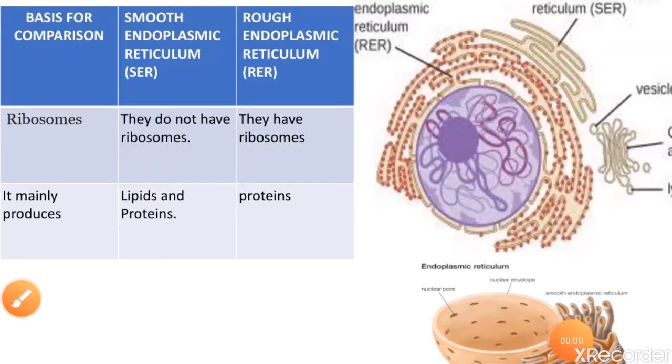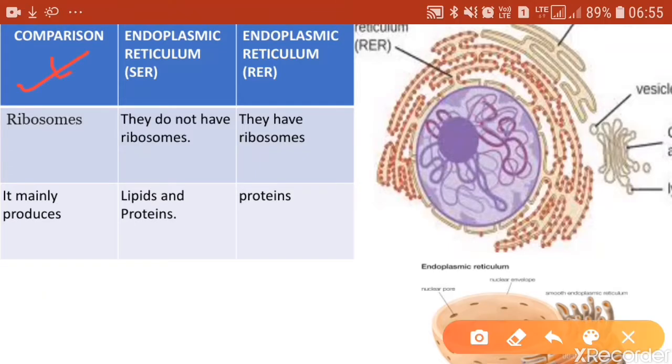So here is the difference between the rough and the smooth endoplasmic reticulum. The smooth endoplasmic reticulum does not have ribosomes, whereas the rough endoplasmic reticulum has ribosomes attached on the outer surface. The main function of the smooth endoplasmic reticulum is to make lipids.